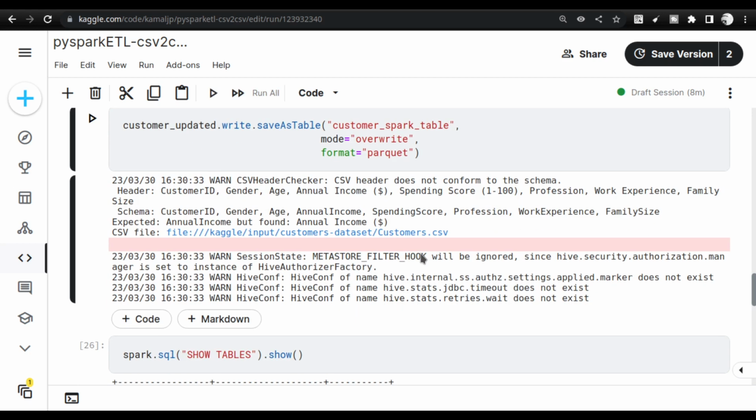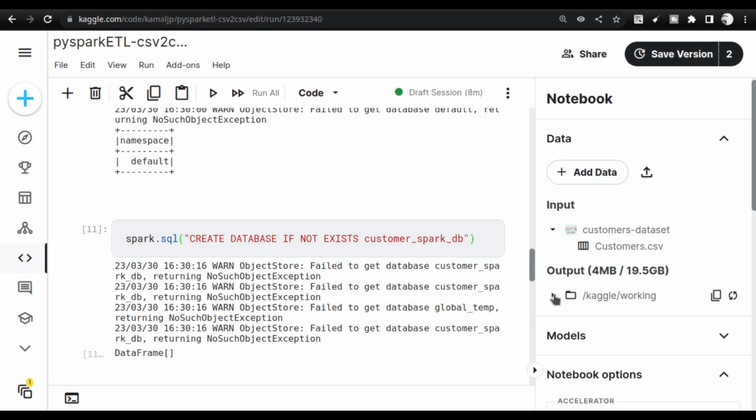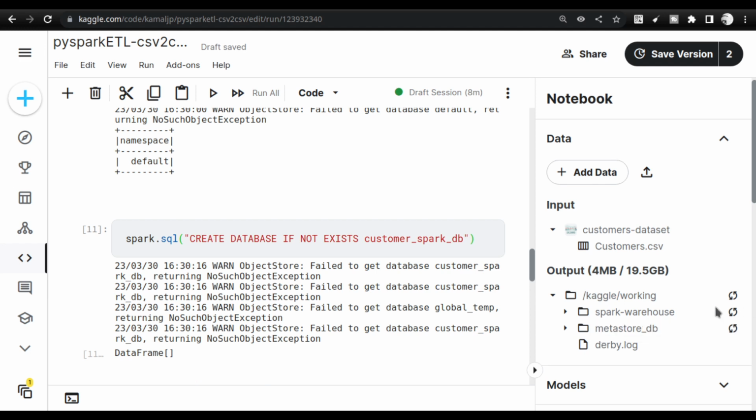So this is as simple as it can get. This particular data will get stored inside the Spark warehouse. In a moment you will see that there is a warehouse that is getting created, and inside the warehouse you will see that there is a database that is getting created. It will get populated in a moment. It takes some time in Kaggle.